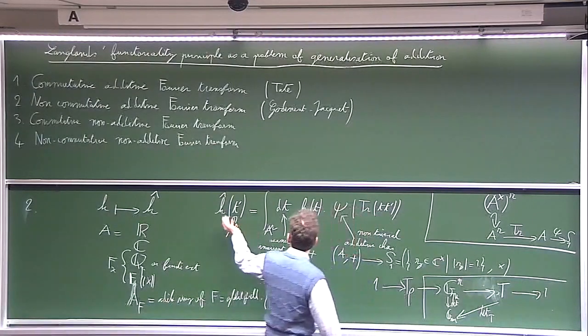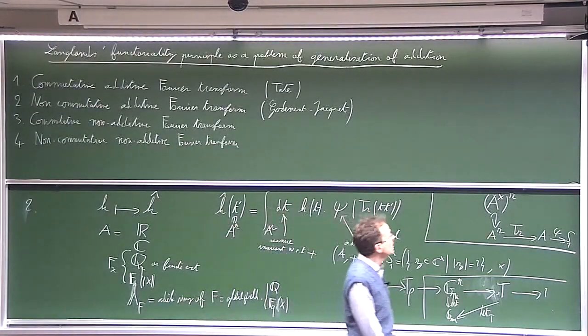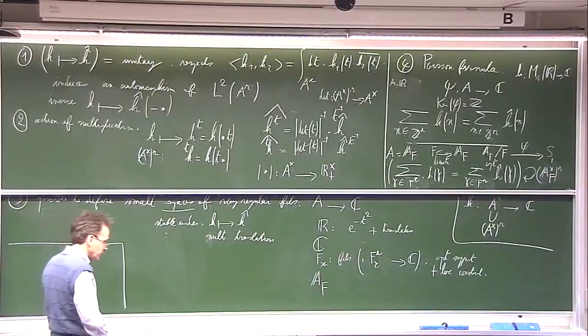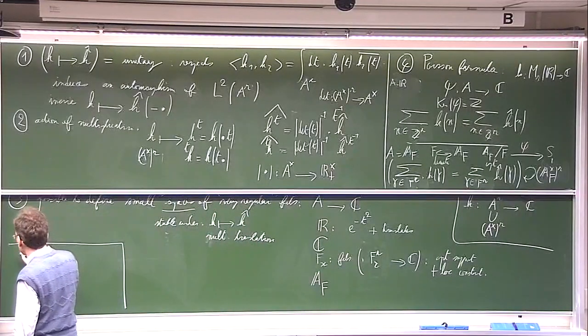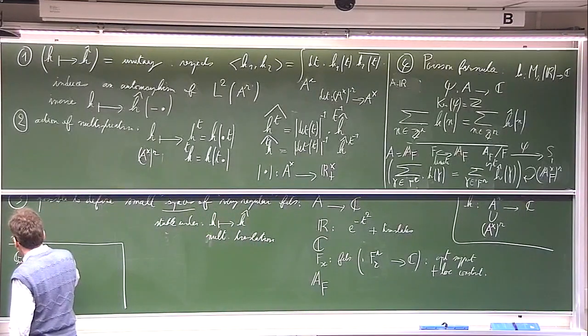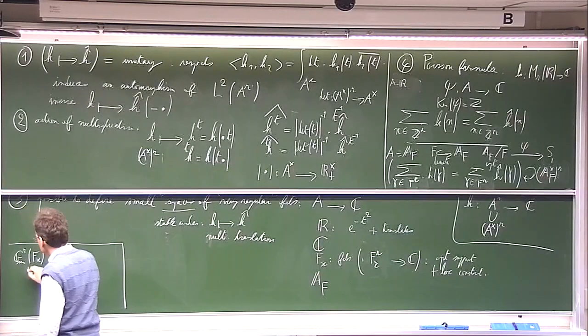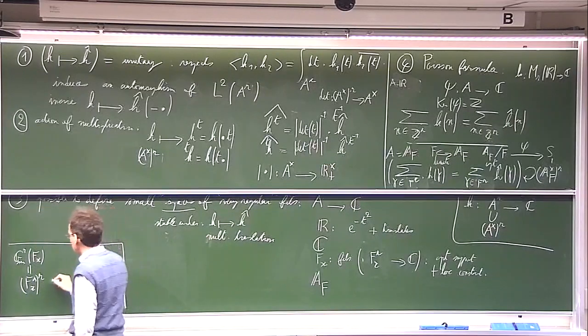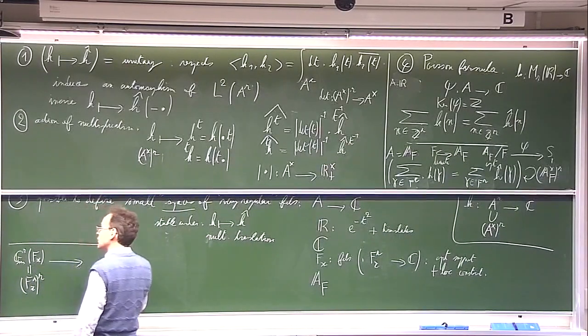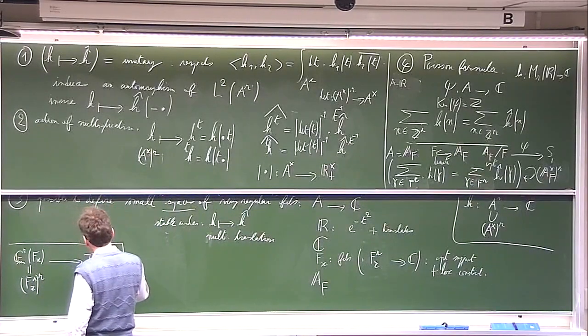So I just consider such writings, and what I do when I am, for instance, at a local place is to consider the following. I have Gm to the power r evaluated at Fx, which is Fx cross to the power r, and here I have a natural morphism to T of Fx.